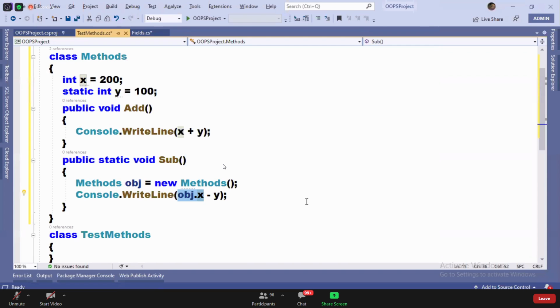You may ask me about what about this keyword, sir? When did I use this keyword? I use this keyword when there is a naming collision.